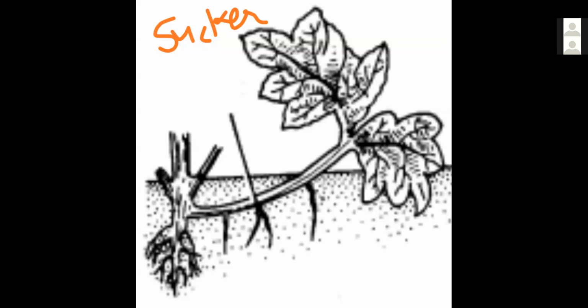Now, sucker in that, just see here the one parental body is there, soil surface, imagine soil surface. Now, underground stem branch that first grow horizontally, then obliquely, and after that it comes upward.